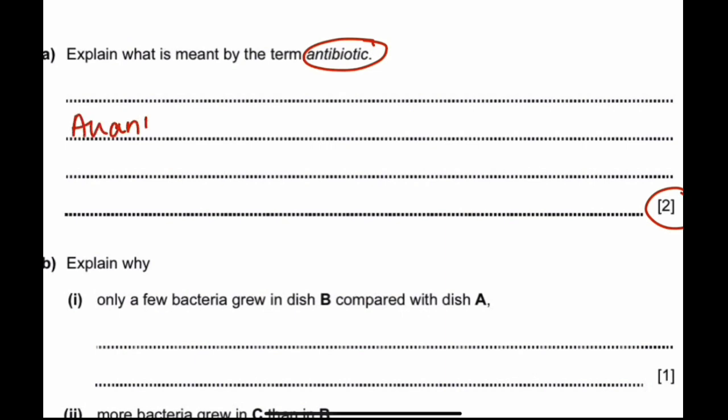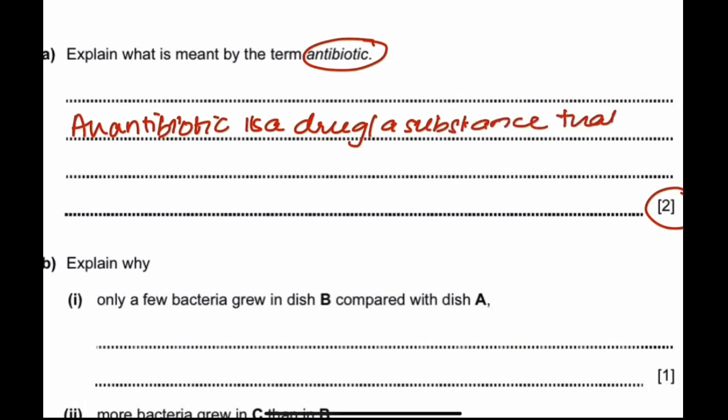Alright, an antibiotic is a drug or a substance that kills bacteria. And now you can think of other things.